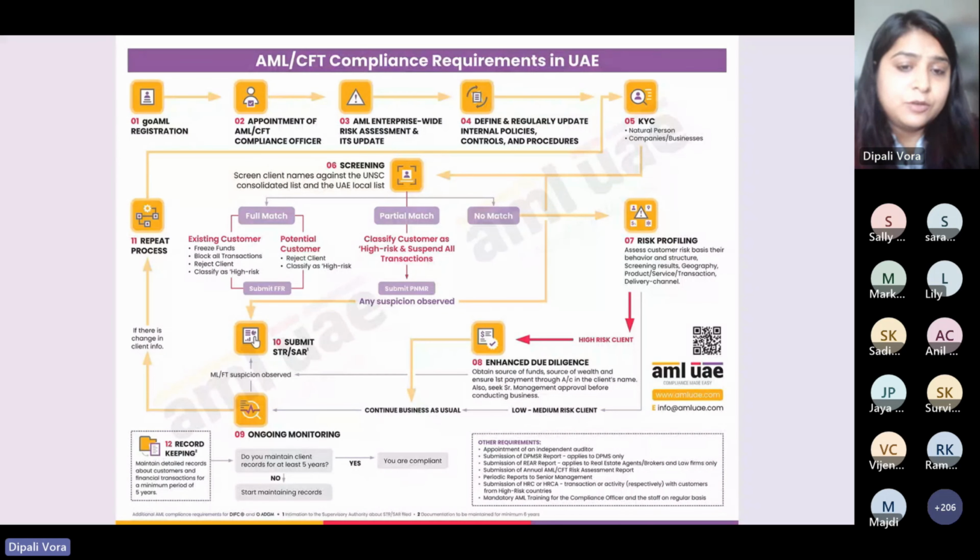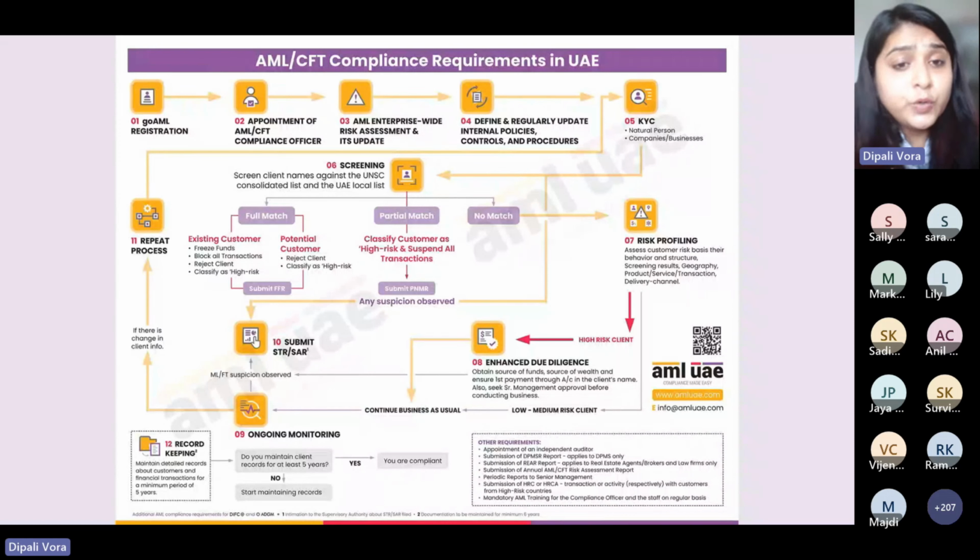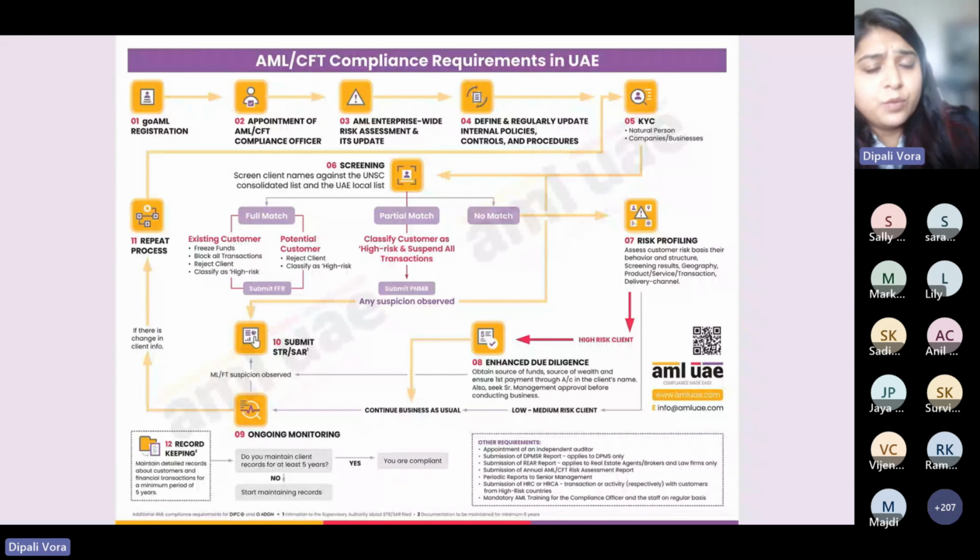Now you've already completed the business. Now comes the ongoing monitoring. Ongoing monitoring is basically you monitor your business relationships with your client. Say for example, if you are a dealer in precious metals and stones, you know that you have a contractual relationship with one of your suppliers, and he generally buys, say, 5 kgs of gold, but suddenly the purchases are increasing. The payment mode has also changed from normal banking channel to cash transaction. That could be one of the red flags.